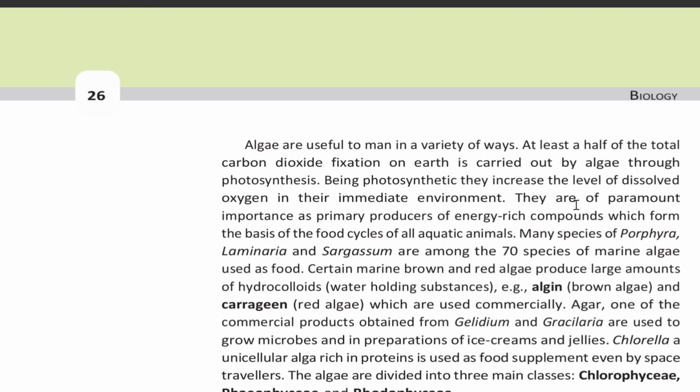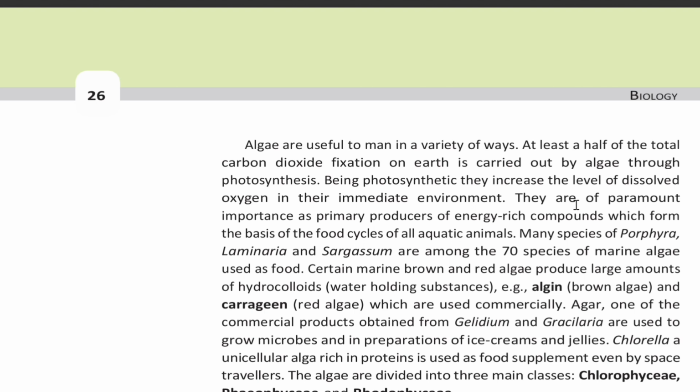They are of paramount importance as primary producers of energy-rich compounds which form the basis of the food cycles of all aquatic animals. Many species of Porphyra, Laminaria and Sargassum are among the 70 species of marine algae used as food. Certain marine brown and red algae produce a large amount of hydrocolloids, that is, water-holding substances. For example, algin, that is brown algae, and carrageen, that is red algae, which are used commercially.